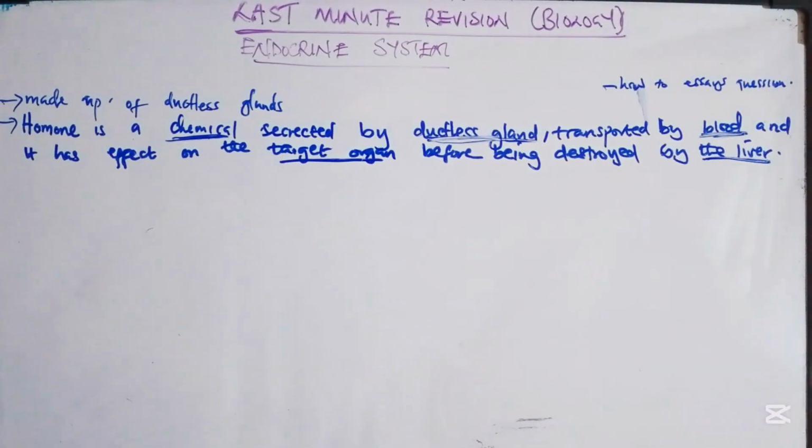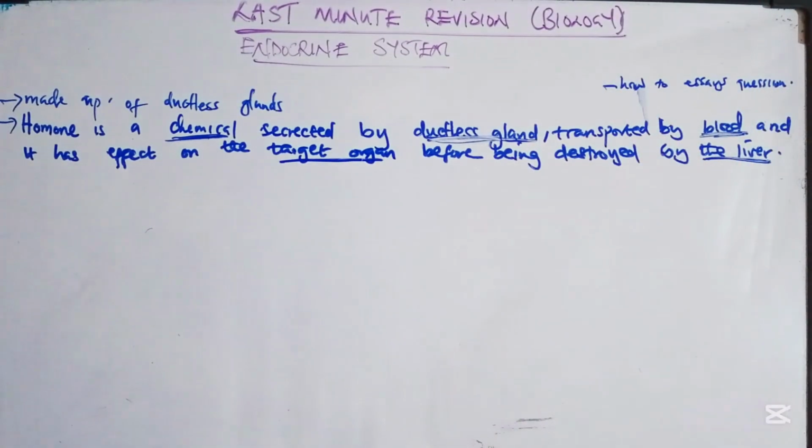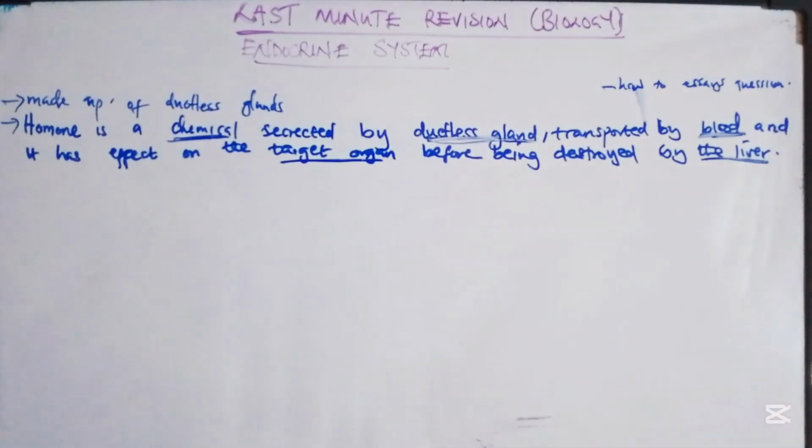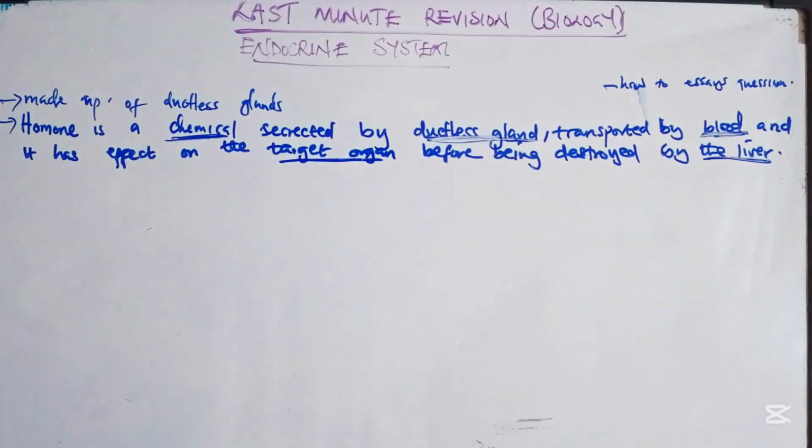A hormone is a chemical secreted by ductless glands, transported by blood, has effect on target organs, then it is destroyed by the liver. You need to know these things as you are writing your essay, because the examiners will mark these points, because that's what they are looking for.